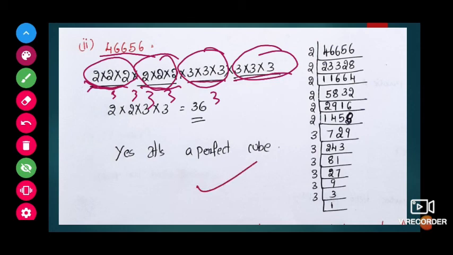In this exercise, three more sums are there, children. Among them maybe there will be non-perfect cube numbers. Please do it like this only. Make three numbers as one set. Then if any extra number is left over, then it's not a perfect cube. If you get all the three numbers as I said, then it's a perfect cube number.